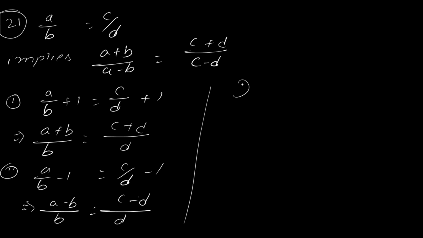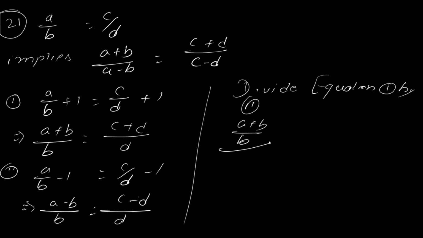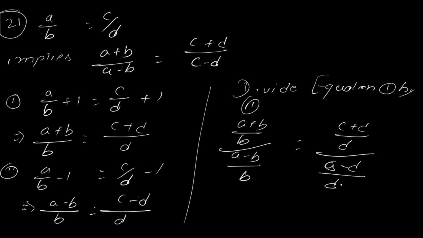Now divide equation 1 by 2. So what will we get? (a plus b) divided by b, divided by (a minus b) divided by b. Here (c plus d) divided by d, divided by (c minus d) divided by d, right?